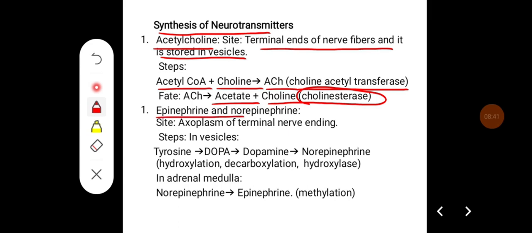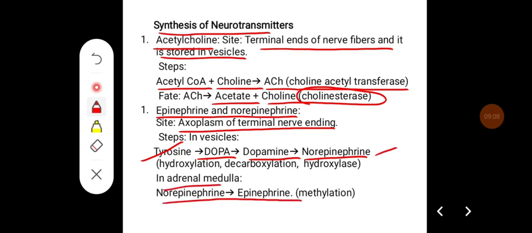Epinephrine and norepinephrine are produced in the cytoplasm of the terminal nerve ending. They are mainly produced from tyrosine. Tyrosine gets converted into dopamine and norepinephrine. So there will be hydroxylation, decarboxylation and hydroxylation, which lead to the formation of norepinephrine. In the adrenal medulla, norepinephrine gets converted into epinephrine by methylation.